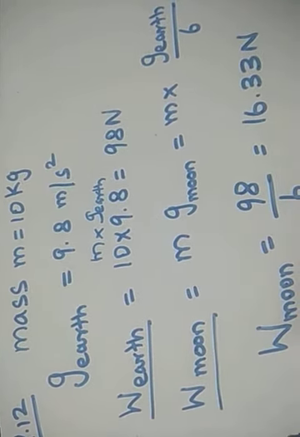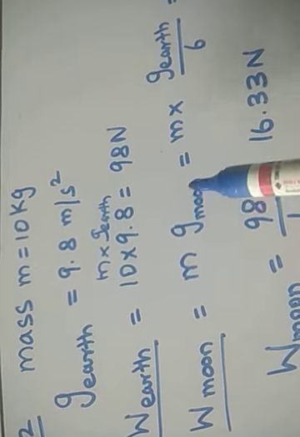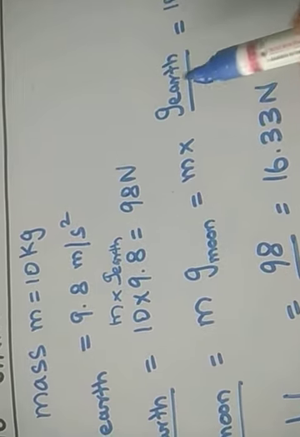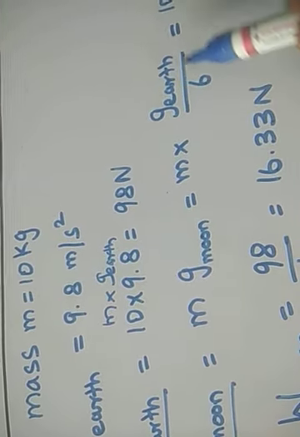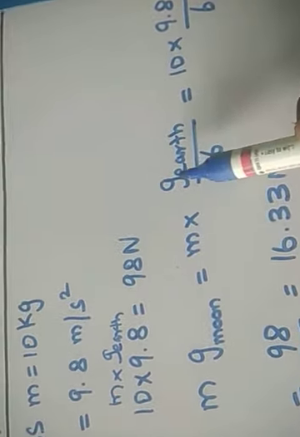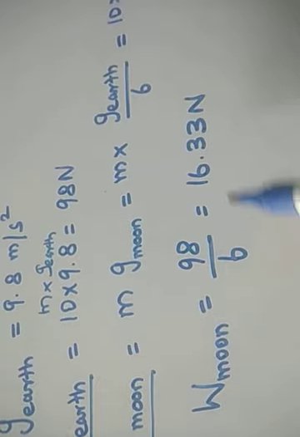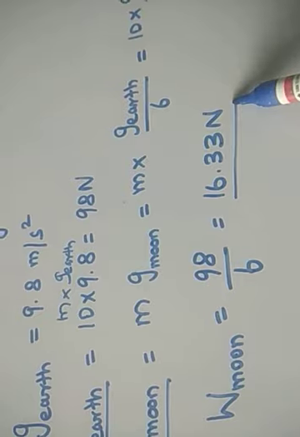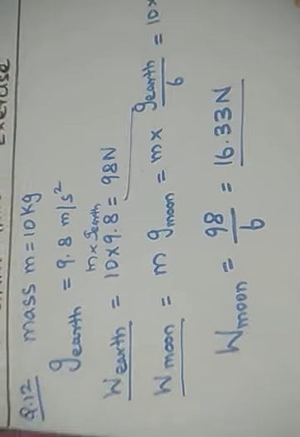The weight of the body on the moon is mass into gravity on the moon surface, that is, the acceleration due to gravity on the moon surface. We know that the acceleration due to gravity of the moon surface is 1 by 6 of the acceleration due to gravity of the earth. So the earth's acceleration due to gravity divided by 6 is the moon's gravity. Mass is 10 and the gravity on the earth surface is 9.8 divided by 6, that is 98 by 6. The answer is 16.33 Newton. So the weight of the body on the moon surface is 16.33 Newton, and the weight of the body on the earth surface is 98 Newton.